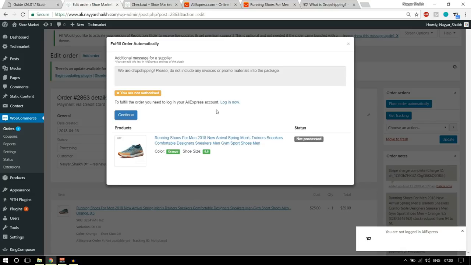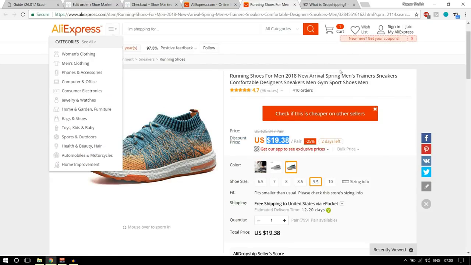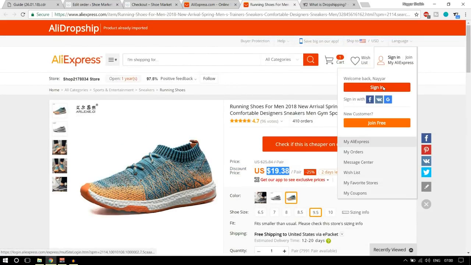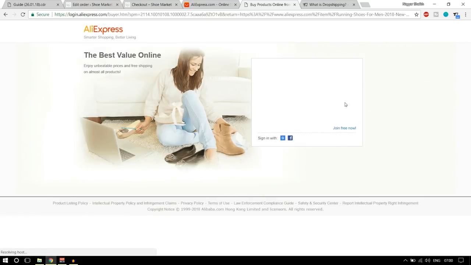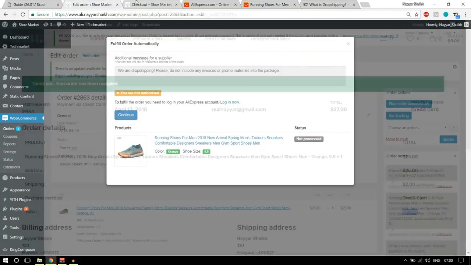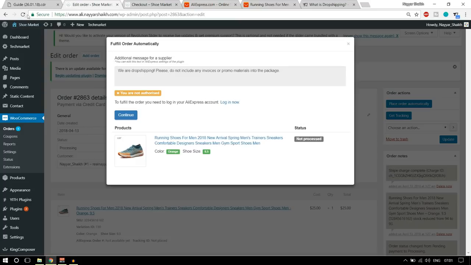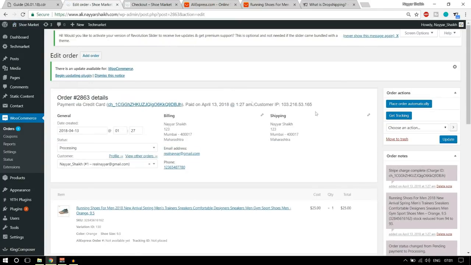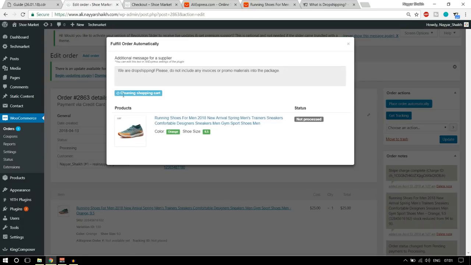Here it says you are not authorized. Now there is a problem over here. The only thing is that we have to log in to this website, AliExpress. So let me log in so that we can do everything automatically. Alright, now we are logged in. Again, let's come over here and refresh this page. Let's try again. Let's click on this button, place order automatically. Now as you can see, everything is getting done automatically.